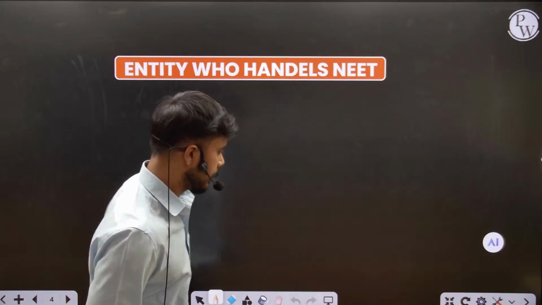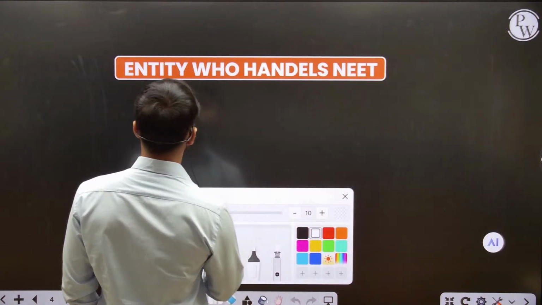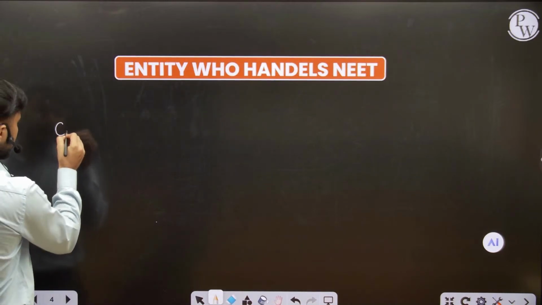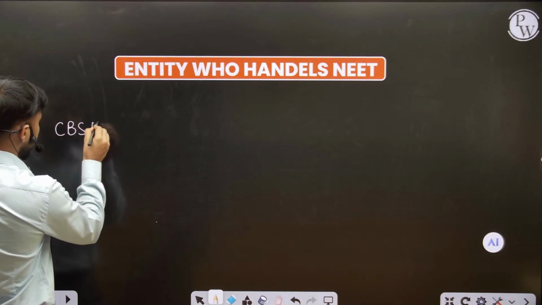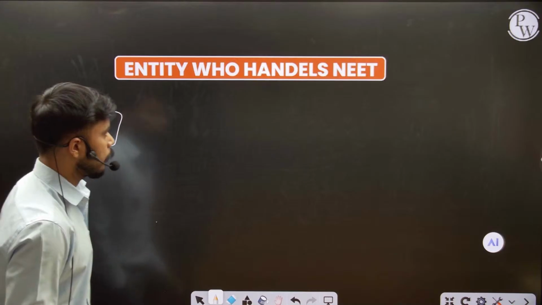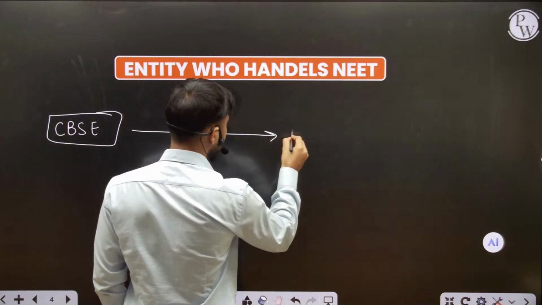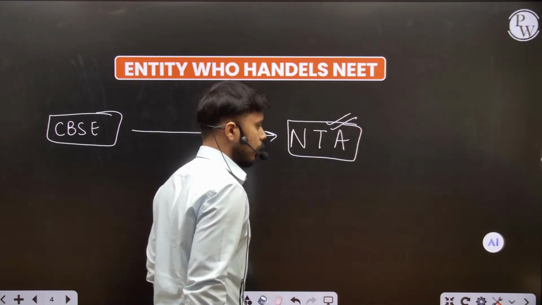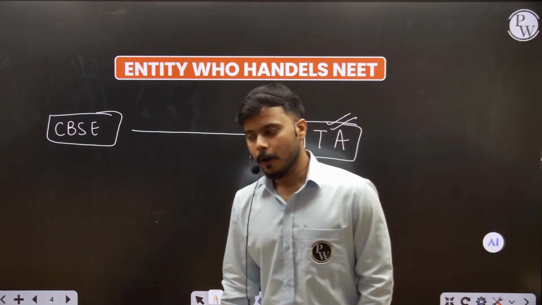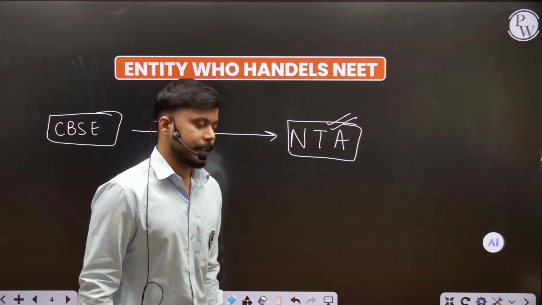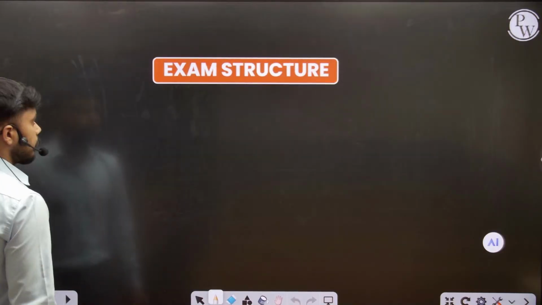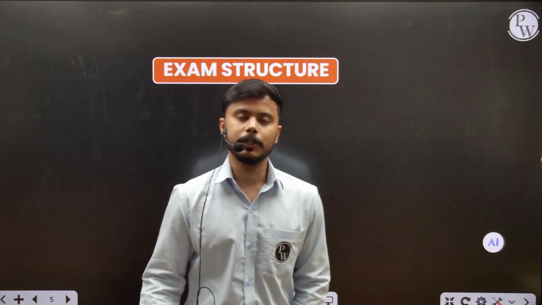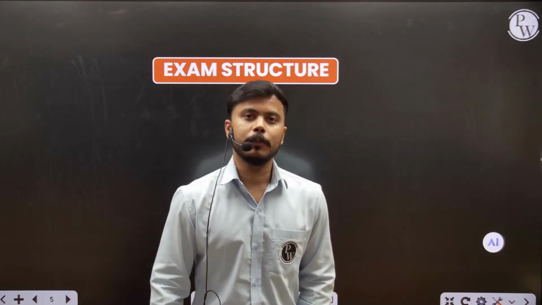Fine, students. Let's see here. First of all, the entity who handles the NEET. Previously, it was handled by the CBSE. CBSE itself did the examination of the NEET, and after that, it shifted to the NTA, the National Testing Agency. This is the caretaker of the NEET, and this is actually the villain for us, who is doing the retest, and we all are in a dilemma now. So don't worry about it. That dilemma will be broken by you because you are preparing very well, and we all believe in you, students.